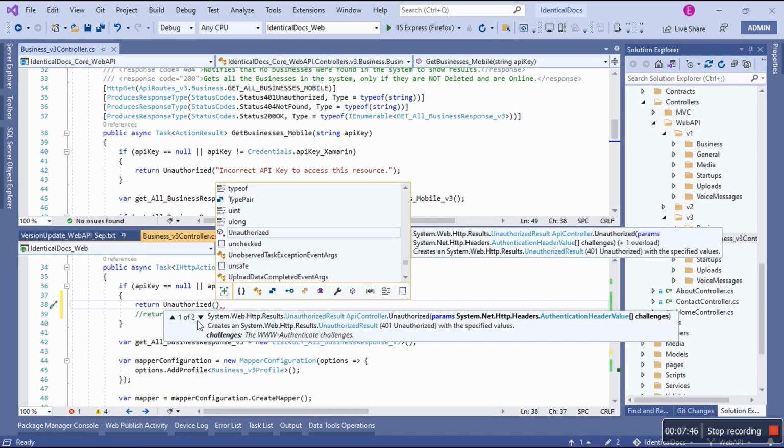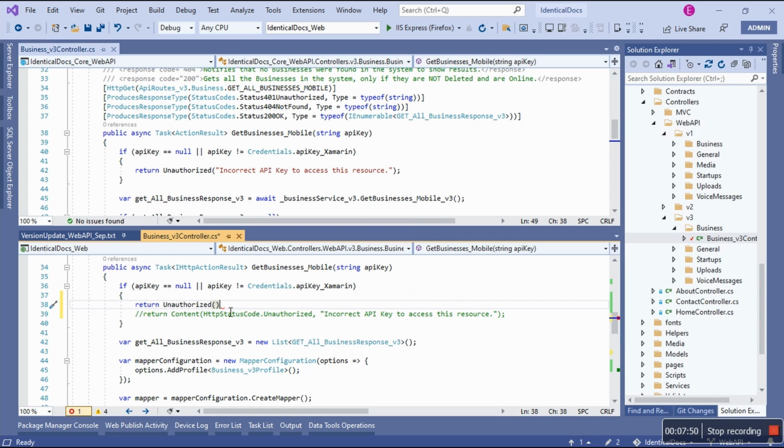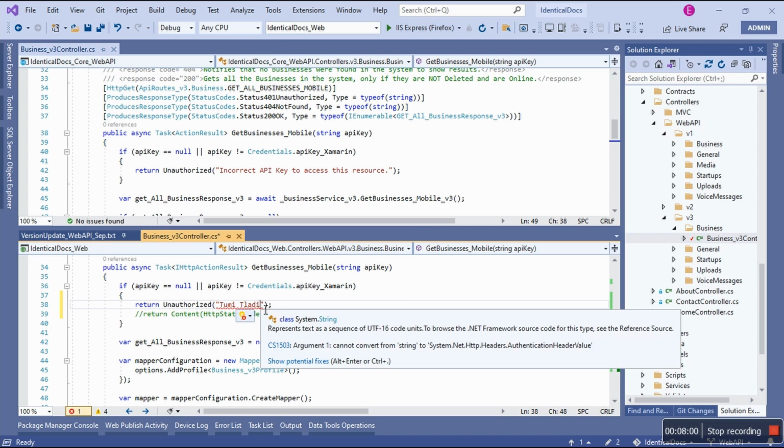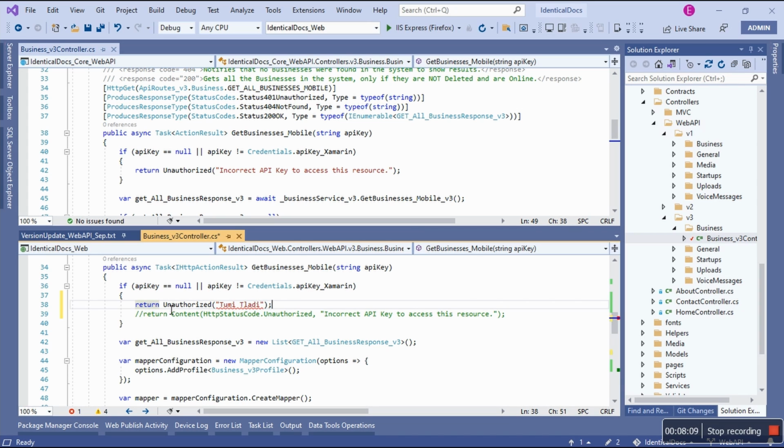Well, there is, but it's different, right? And if we do this, it's acceptable. But if we start typing a custom message, it's not acceptable. It doesn't take in a string, as you can see: cannot convert from string to this namespace's AuthenticationHeaderValue. So that's the Unauthorized that became an issue also.